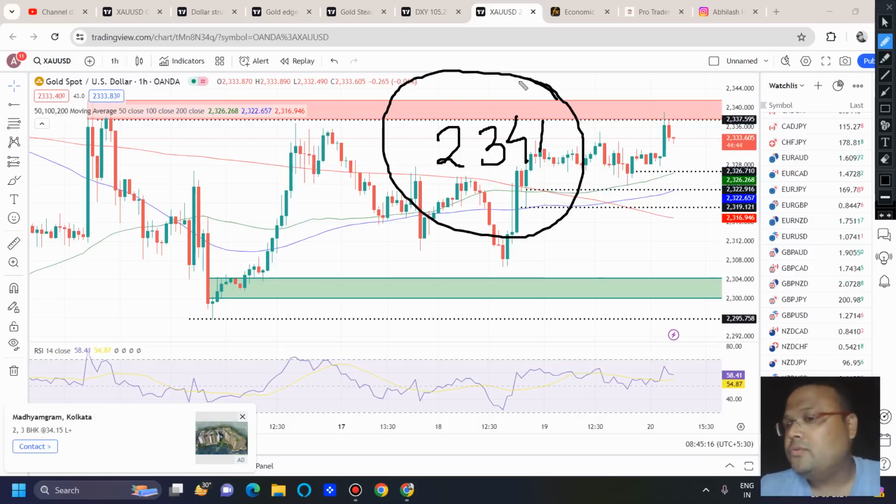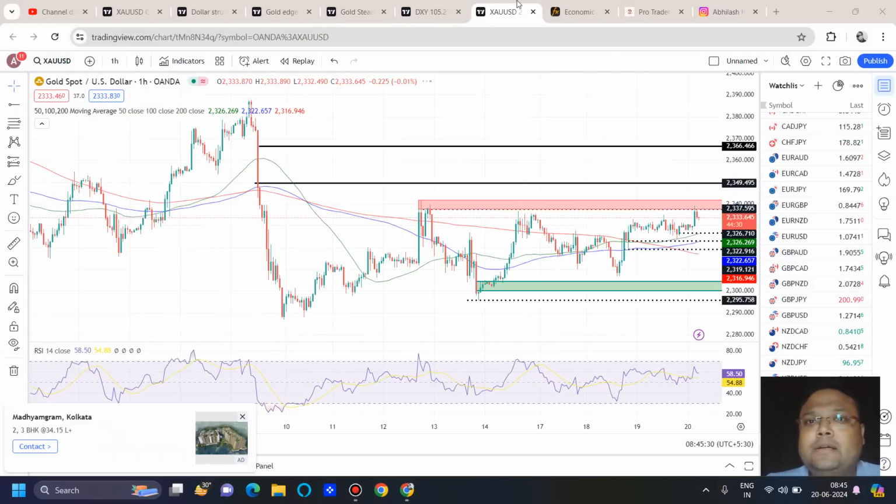So try to look for a breakout by the US session only, because the US session brings volume. If the market breaks 2341 with a good-sized green candle, you can look for a buy position, but follow proper risk management too. And then we have the next resistance around 2350.